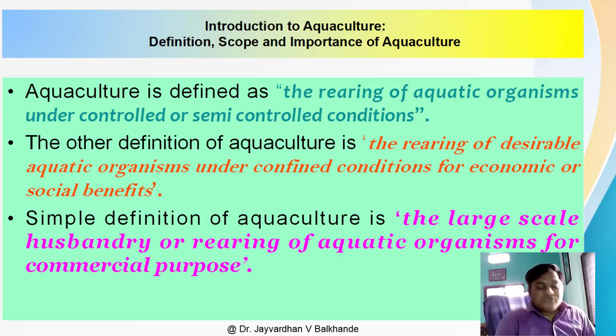In a simple way, we can define it as the large scale husbandry or rearing of aquatic organisms for commercial purpose. Previously we discussed economic or social benefits, but in the simple way, rearing of aquatic organisms for commercial purpose means the economic value is more important as far as the organisms selected for aquaculture are concerned.